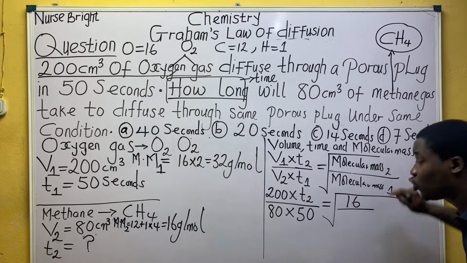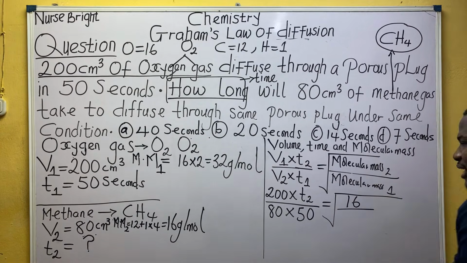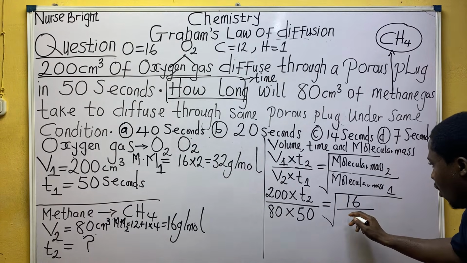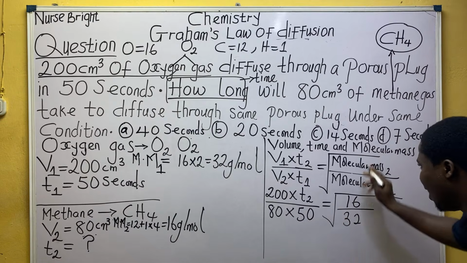So you're seeing it. Is it not true? Write the second gas first. I know some persons might make that mistake, so correct yourself. Alright? Molecular mass 1 now, which is what? 32. Class, are you following me?